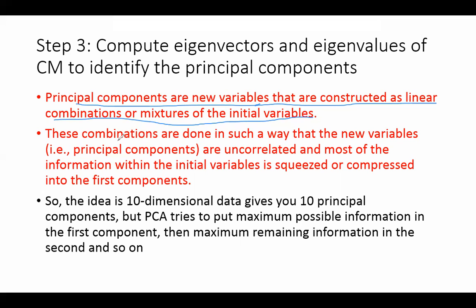So these combinations are done in such a way that the new variables are uncorrelated. That is the main point. Each principal component is orthogonal to each other. Orthogonal mein agar main unka cos 90 nikalta hu, that means zero correlation. We already saw that in that vector notation. So they are uncorrelated, and most of the information within the initial variables is squeezed or compressed into the first components.